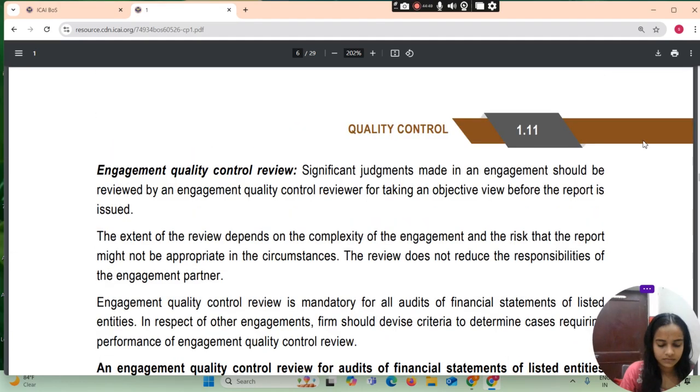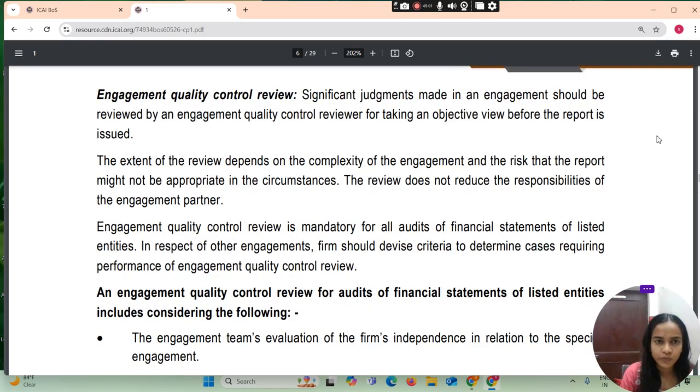Then आता है हमारा engagement quality control review. Significant judgment made in an engagement should be reviewed by the engagement quality control reviewer for taking an objective view before the report is issued. The extent of review depends on the complexity of engagement and the risk that the report might not be appropriate in the circumstances. The review does not reduce the responsibility of the engagement partner.